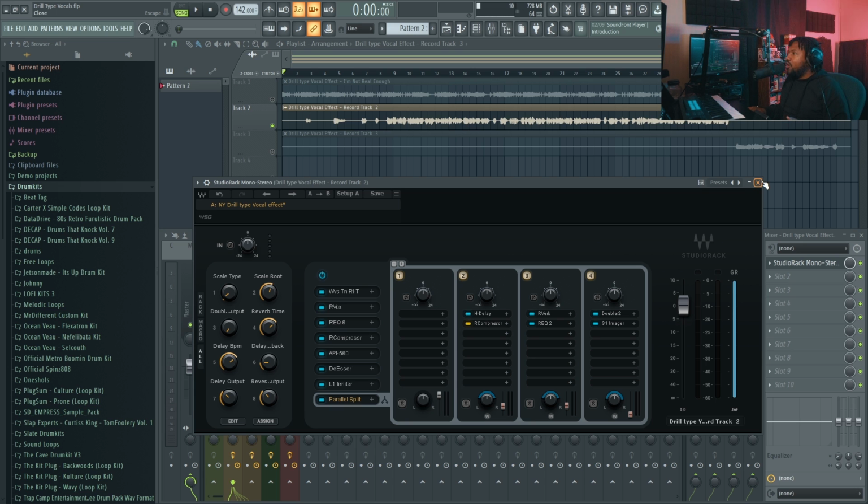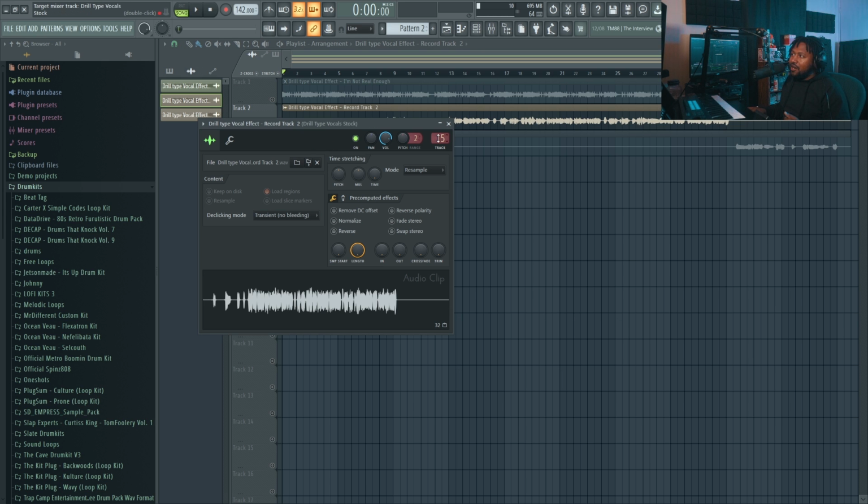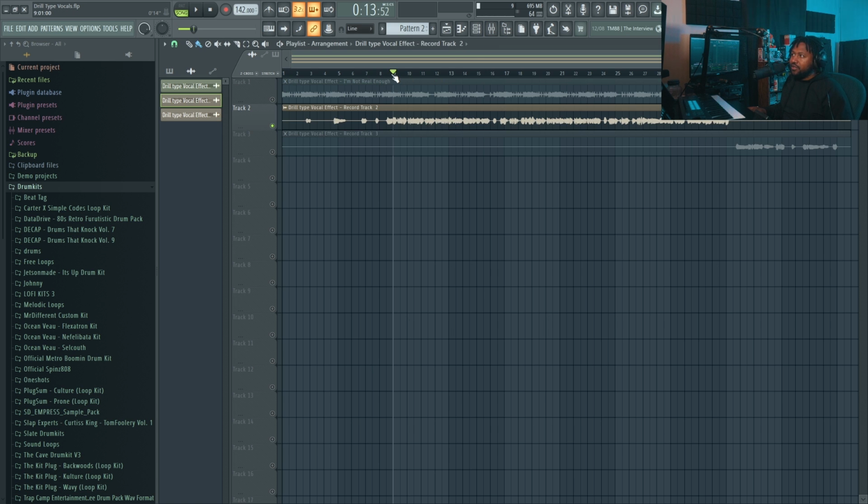I will give you all 3 presets, so you will get this version with the Studio Rap for any DAW. You will get the FL Studio version where you can just drag and drop inside of FL Studio, granted you have these plugins. And if you don't have any of these plugins, but you have FL Studio with stock plugins, I have a stock plugin version. It's not as good as that version. I'll actually give you an example of what it sounds like. I try to do my best with stock plugins, but really the meat and potatoes is when you use third-party plugins. So for example, here it is with stock plugins.